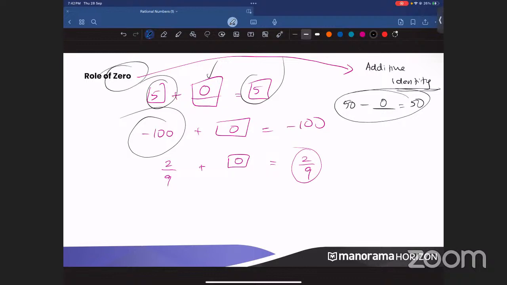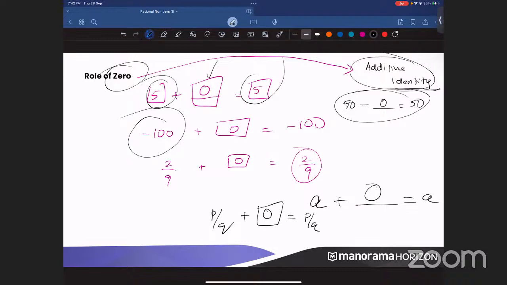What is 0? 0 is nothing but the additive identity. Any number, for example, if you take a number A and you add 0, you will be getting A. Same like that, if you take P by Q, you add 0, and then you will be getting P by Q. Clear? So that is why we call it specifically an additive identity. Everyone, please write it down.